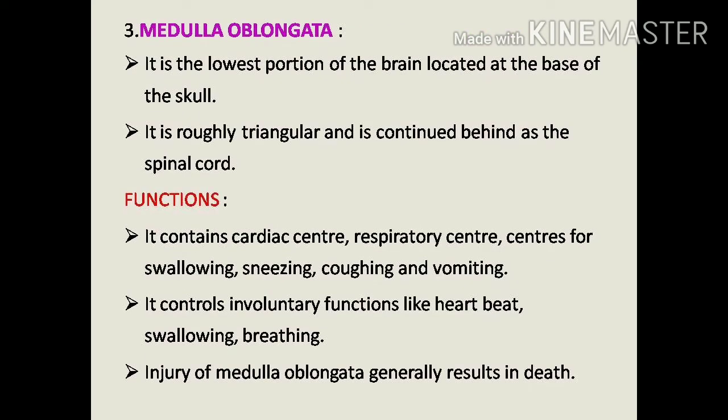The next part of the brain is the medulla oblongata. The medulla oblongata is the lowest portion of the brain, located at the base of the skull. It is roughly triangular and is continued behind as the spinal cord. We can see it is the connection between the brain and spinal cord. And what are the main functions of this medulla oblongata?